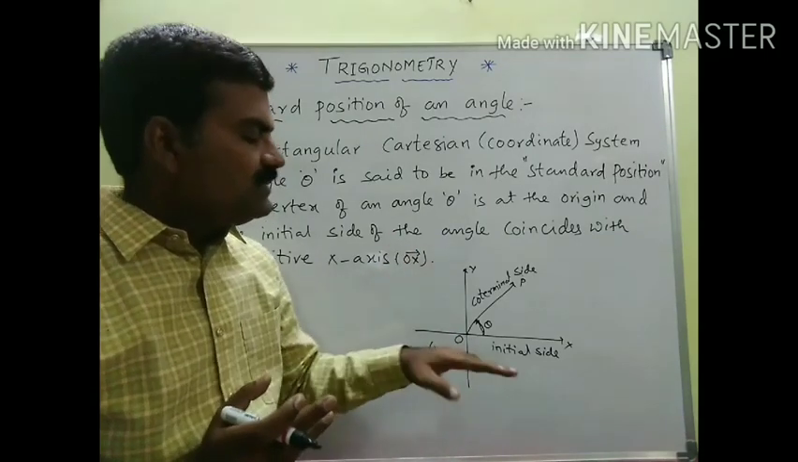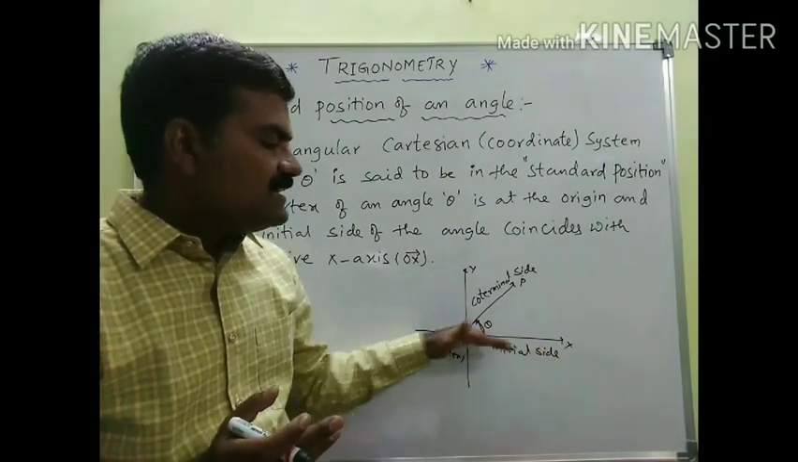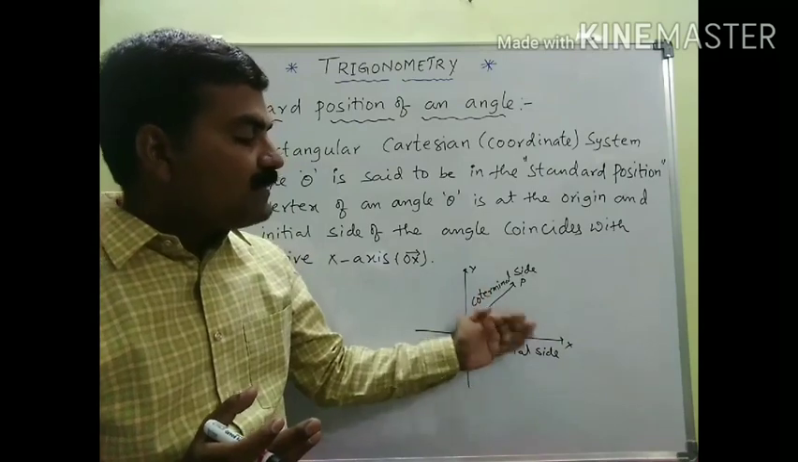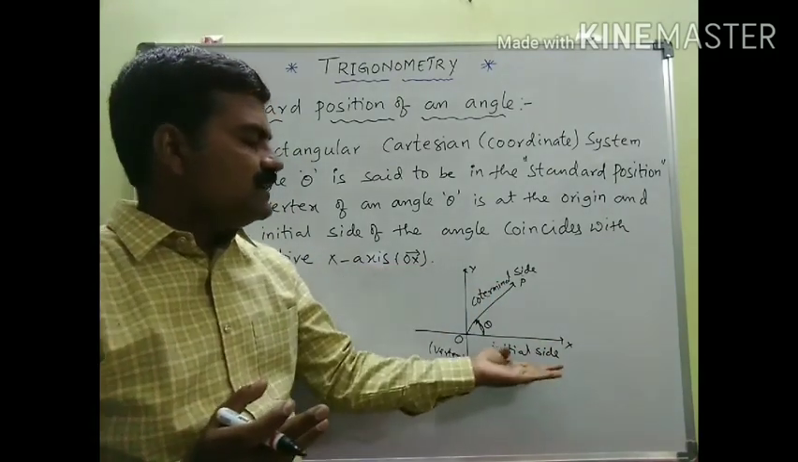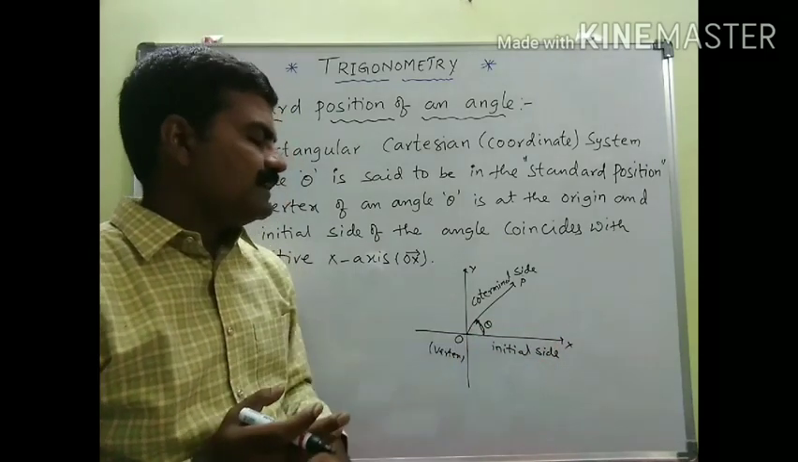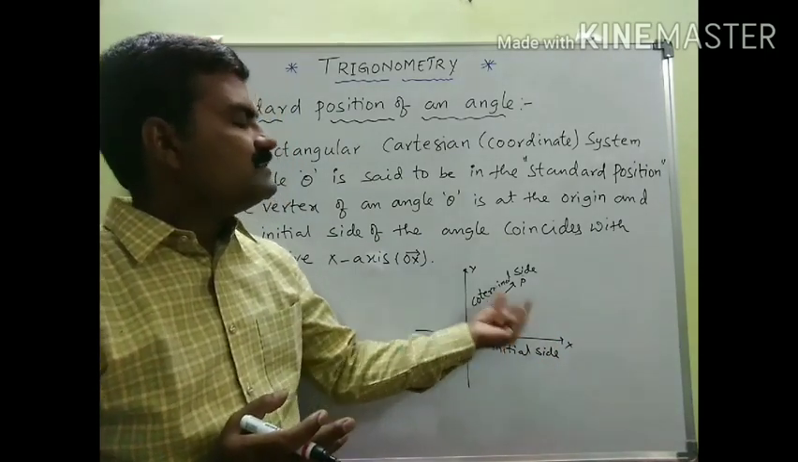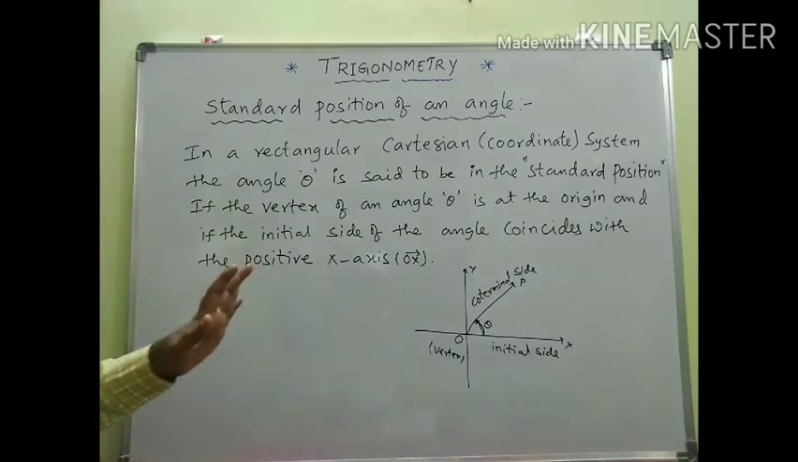And point number 2 is the initial side. What is the initial side here? OX. That must coincide with the positive x-axis. Here OX itself is the initial side, isn't it? Then theta is said to be in the standard position of an angle.